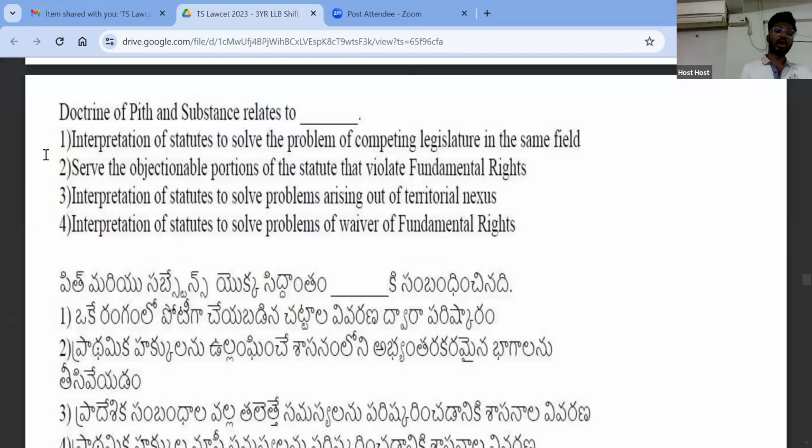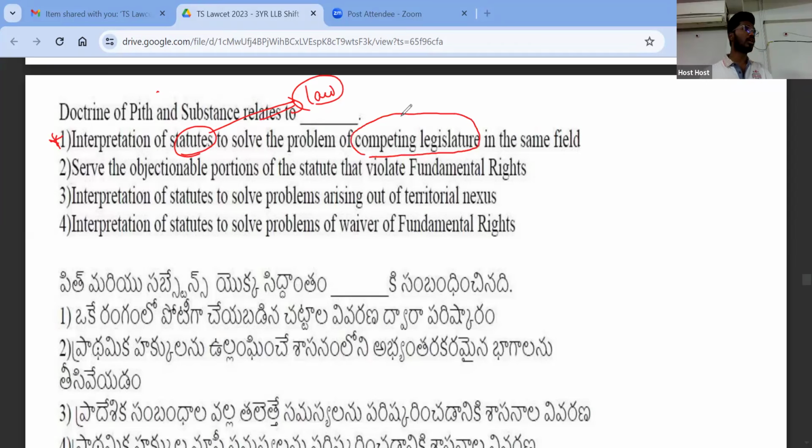Next, doctrine of pith and substance relates to interpretation of statutes. What is the meaning of statute? Statute is law, right? So whenever there is a problem of competing legislature, what is the meaning of competing legislature? It means two authorities are trying to make a law on the same matter, but then the court will decide.